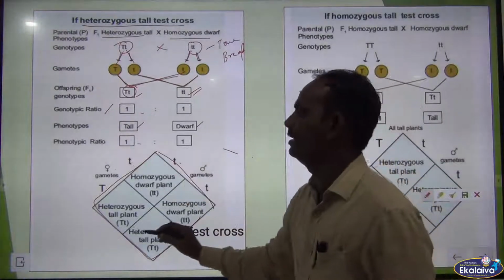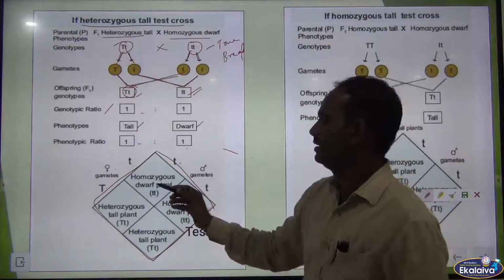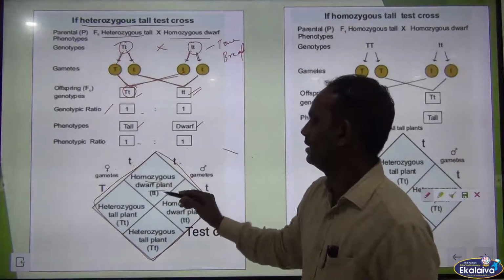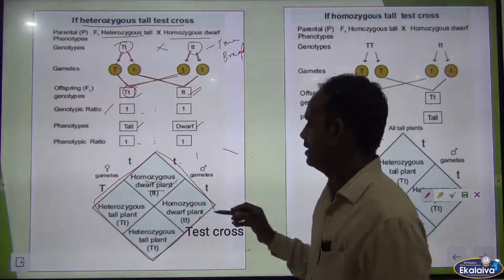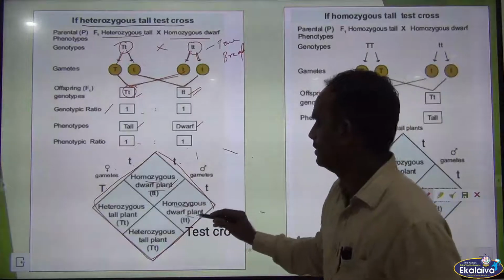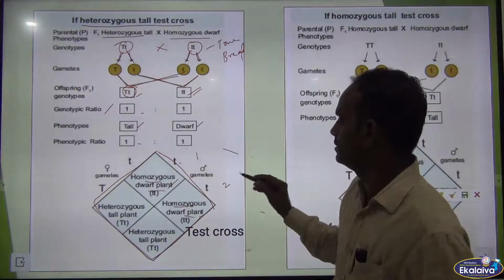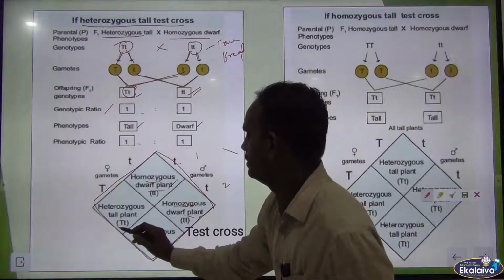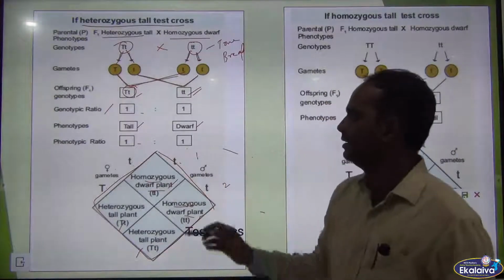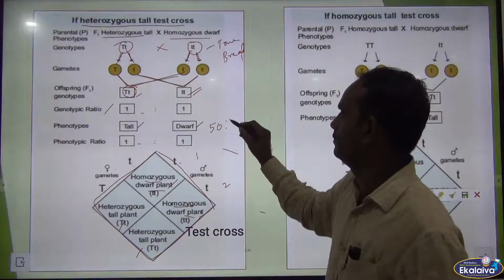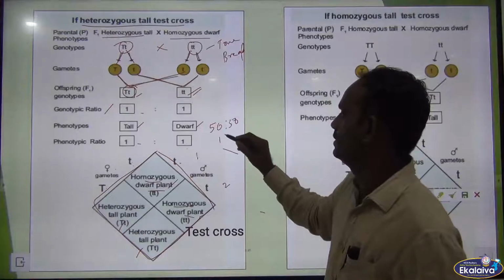What are the possible offspring? See here, homozygous dwarf, how much? Only one, and homozygous dwarf here also one. So 2 homozygous dwarf and 2 heterozygous tall. The ratio is 50-50. That is 1:1.